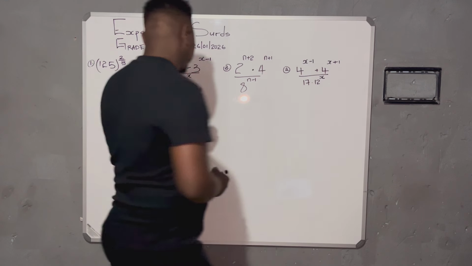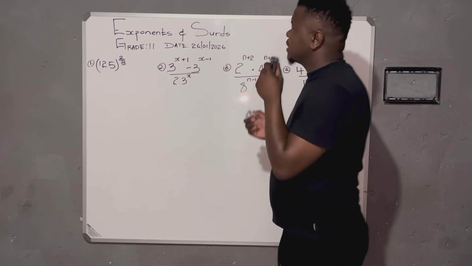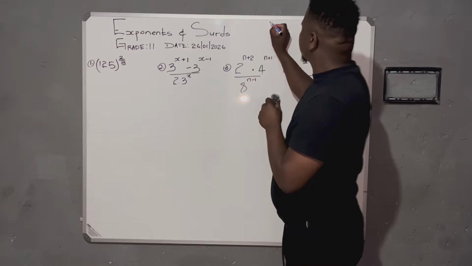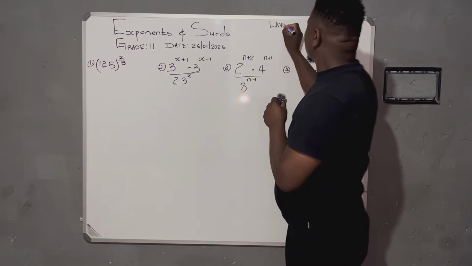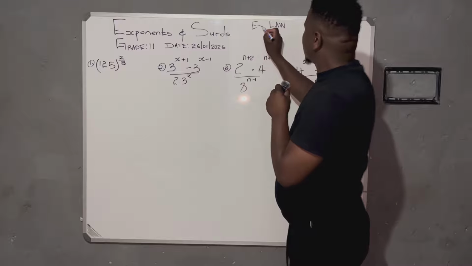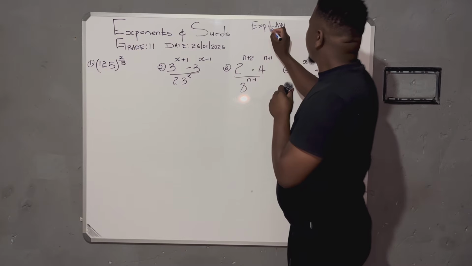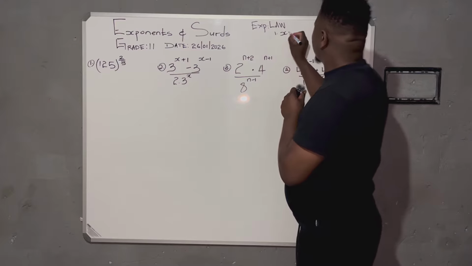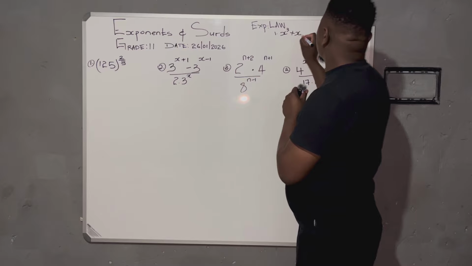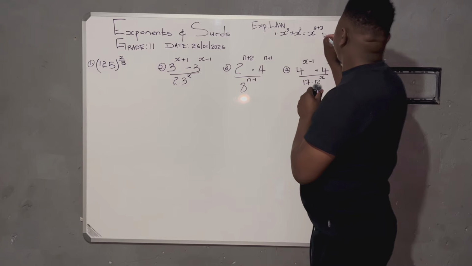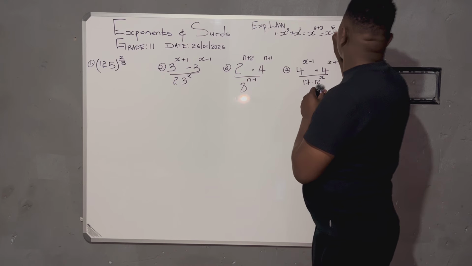So now I can indicate that we have the exponential laws. Law number one: when you multiply the same base, we add their exponents.